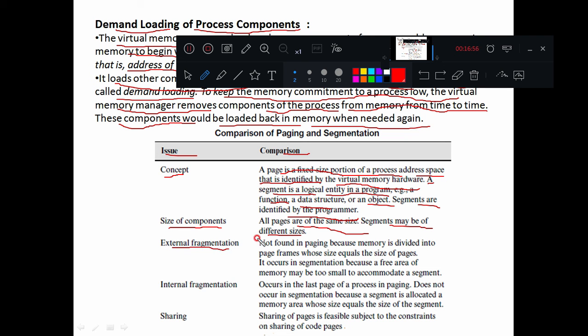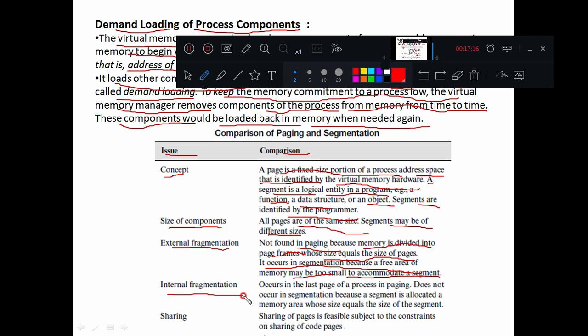Third one, external fragmentation. It is not found in paging because memory is divided into page frames whose size equals the size of pages. It occurs in segmentation because a free area of memory may be too small to accommodate a segment.